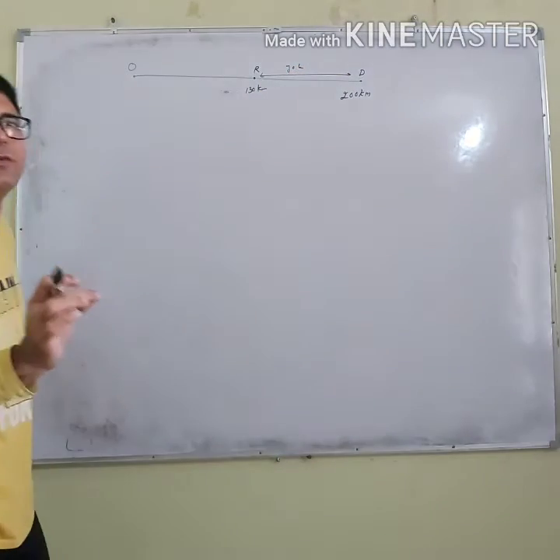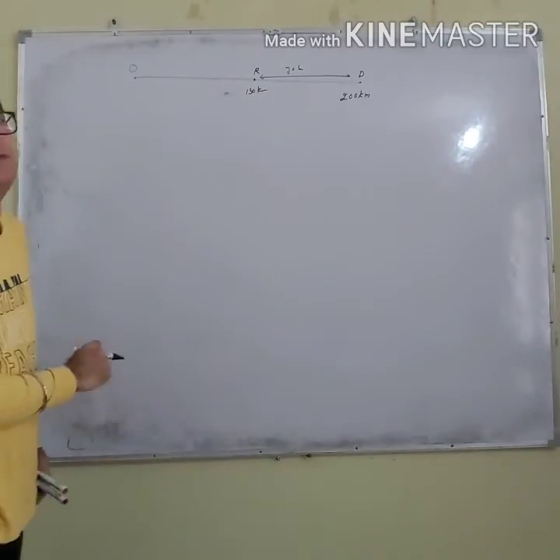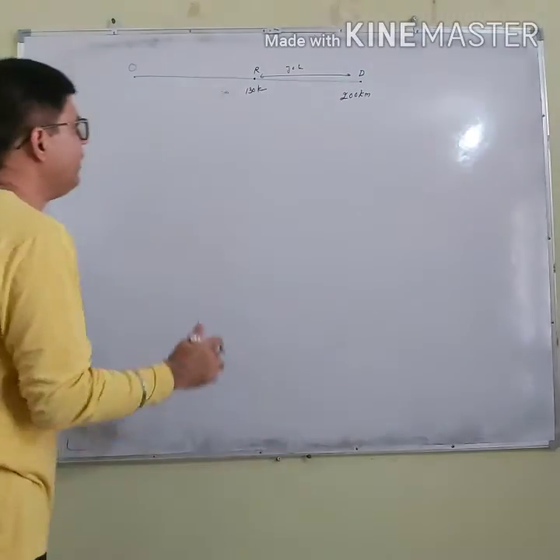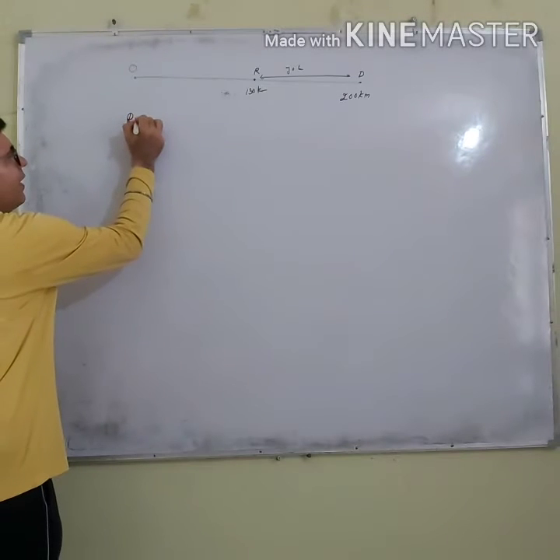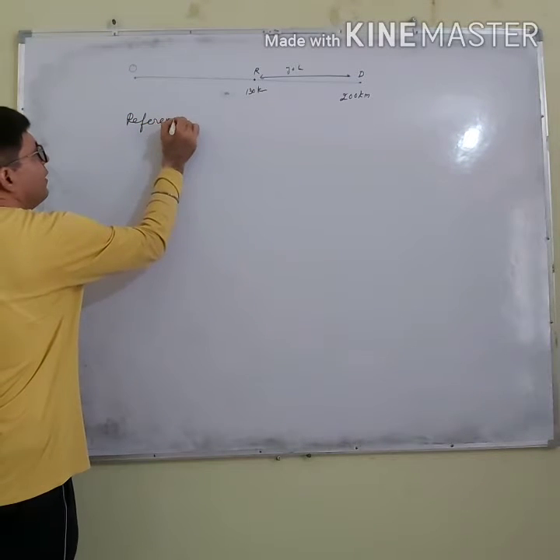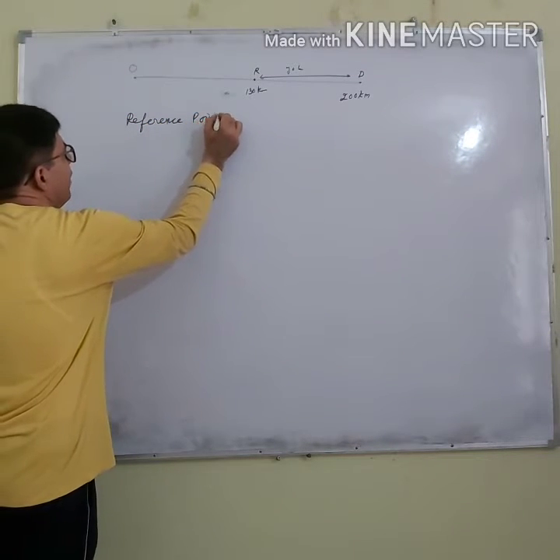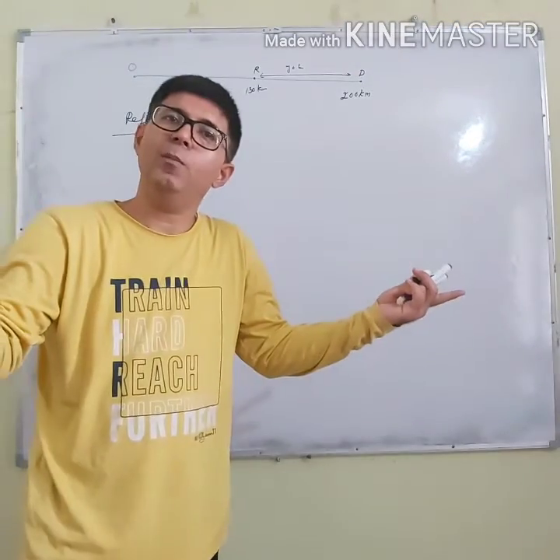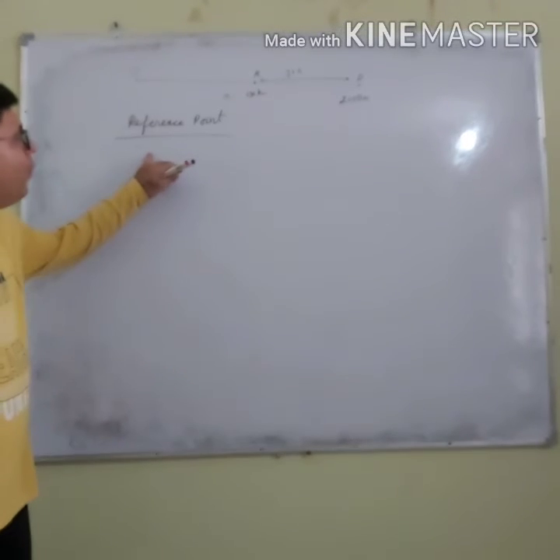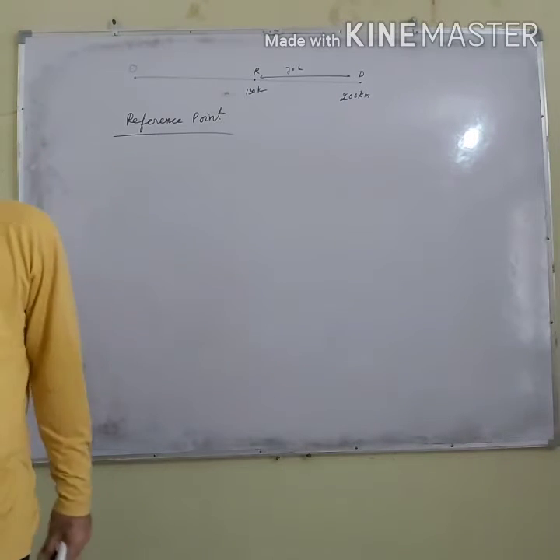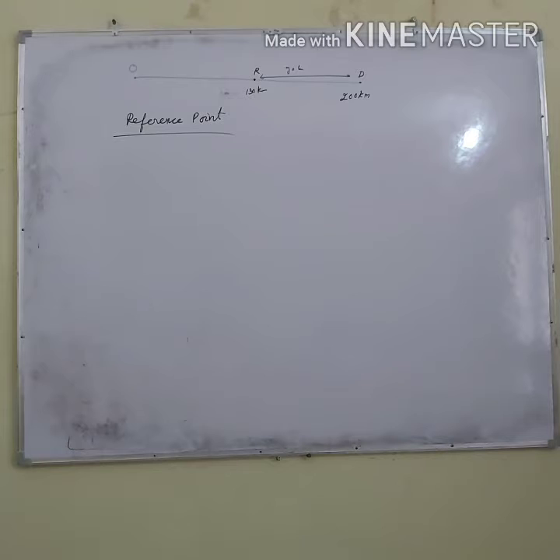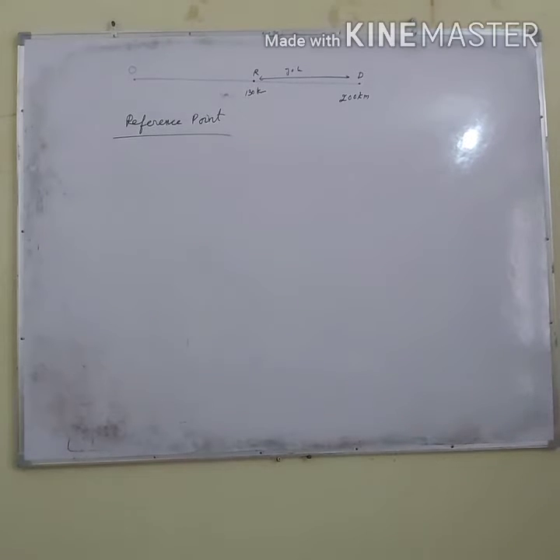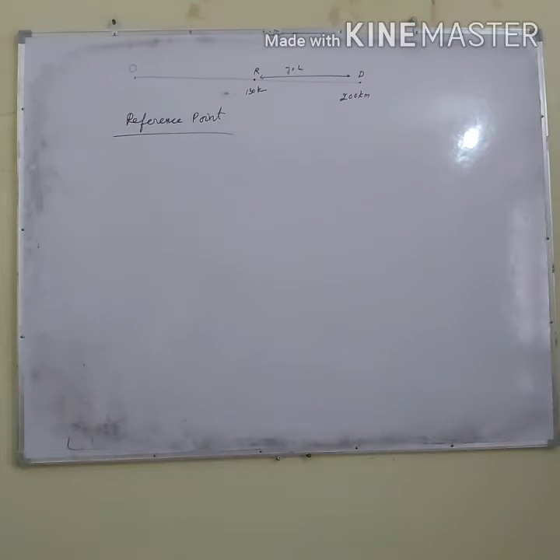What I want to say is that whenever we are specifying the motion, we require a reference point, about which we describe the motion. So the reference point is the point with respect to which we describe the position of an object.